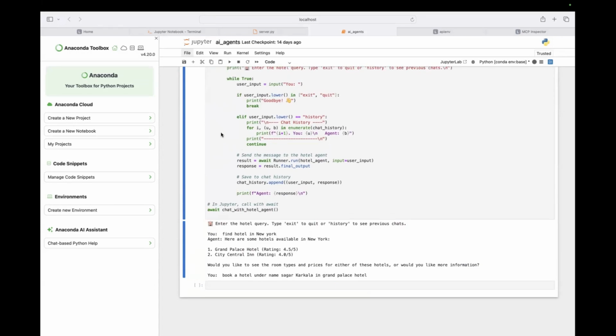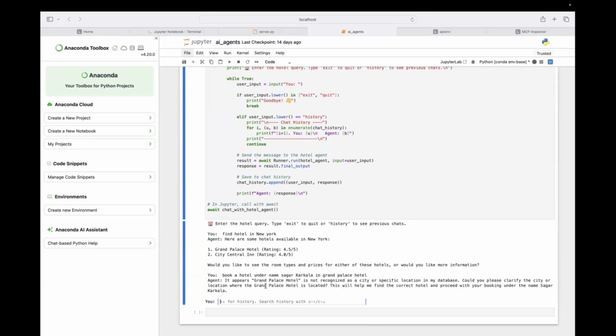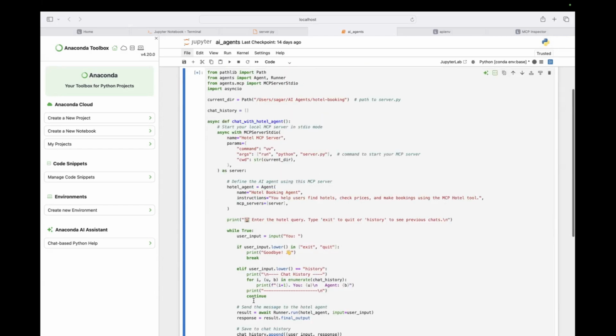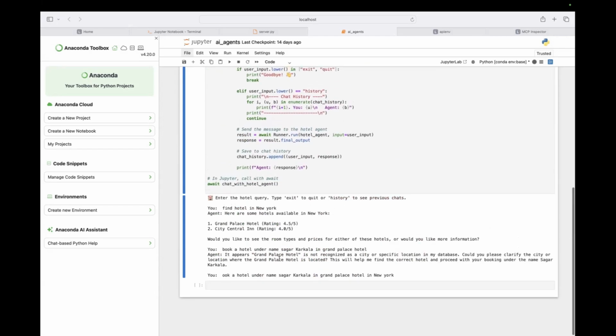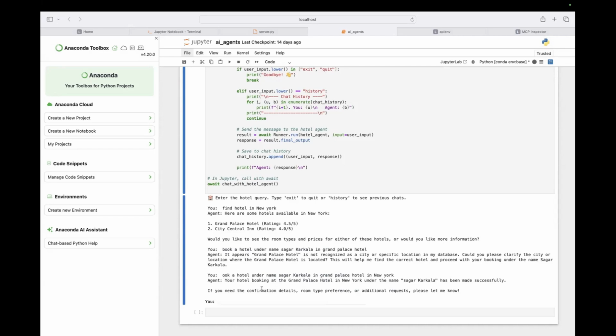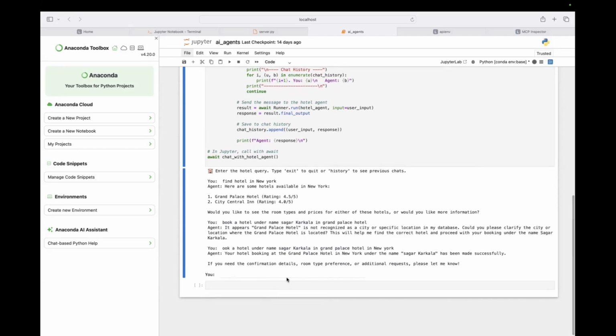Okay, fine. It doesn't want to have a city here. My bad. Okay, instead of that, if you need the confirmation details.